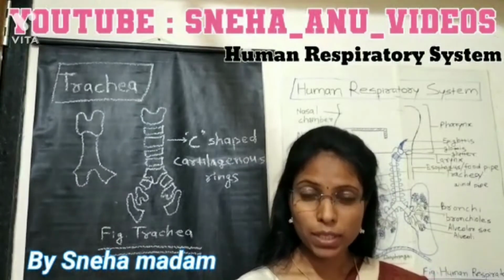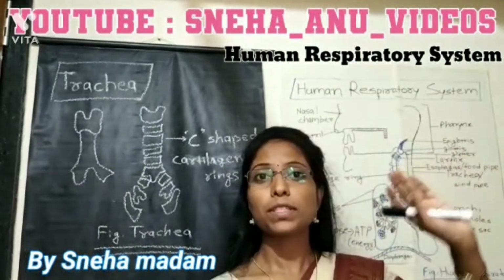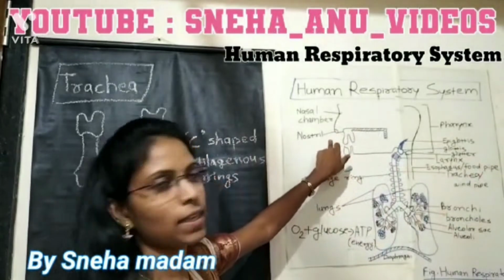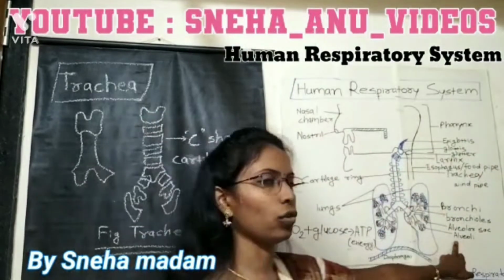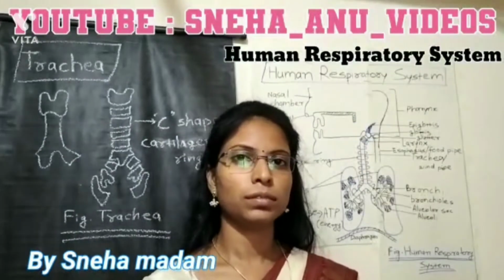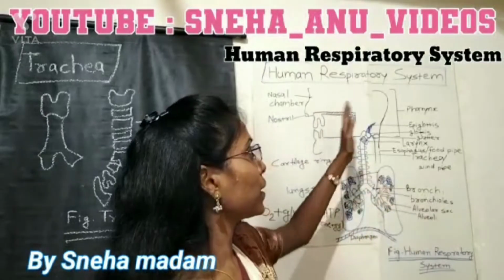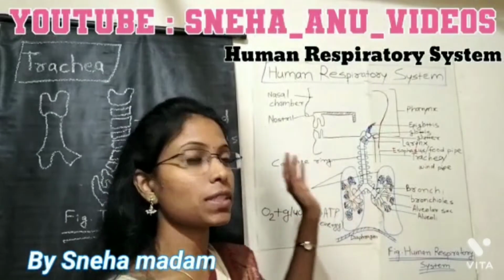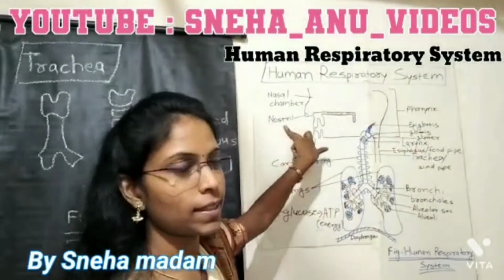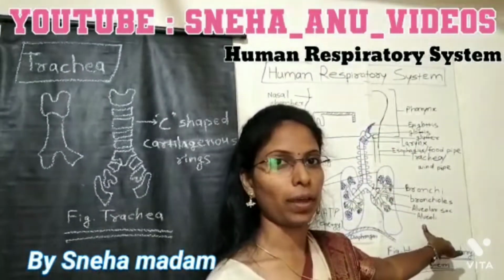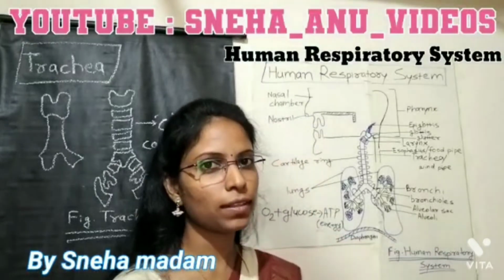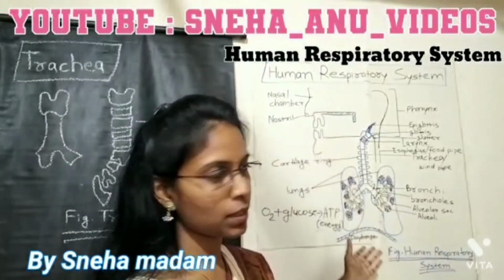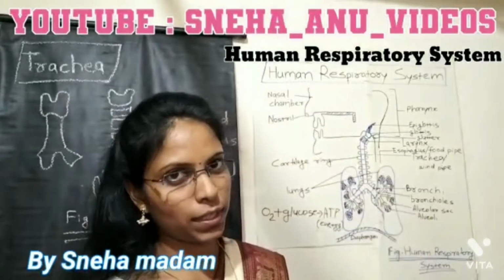It starts from the nostrils and ends with the alveoli. Step by step we will study all the steps involved in it.